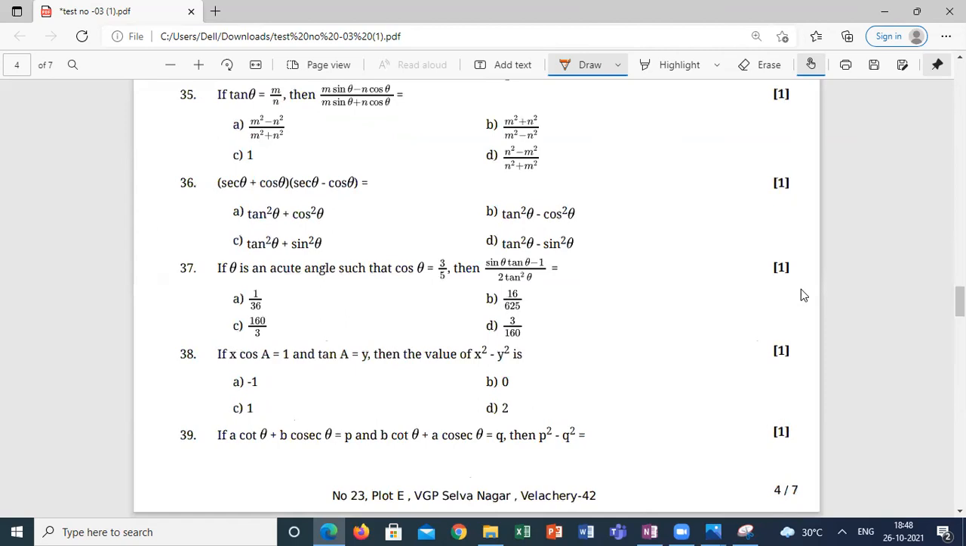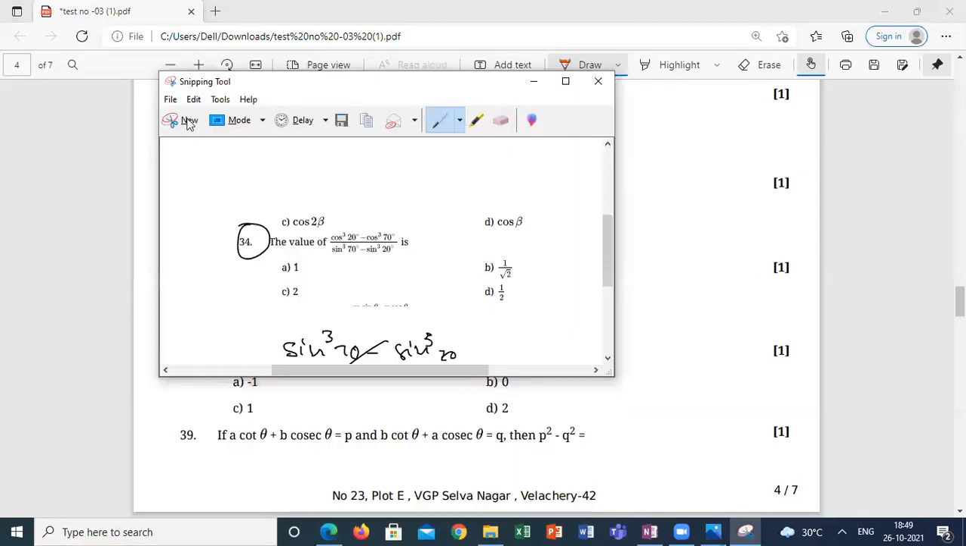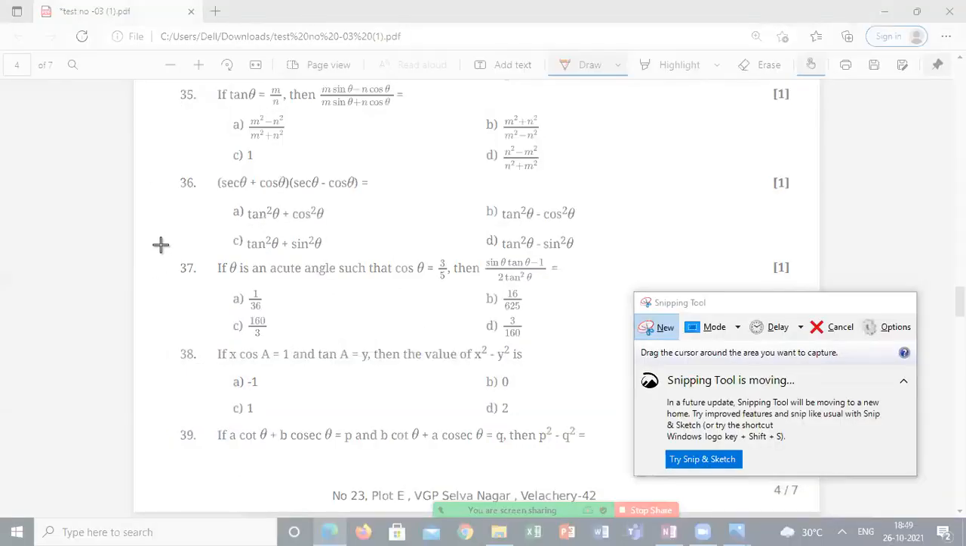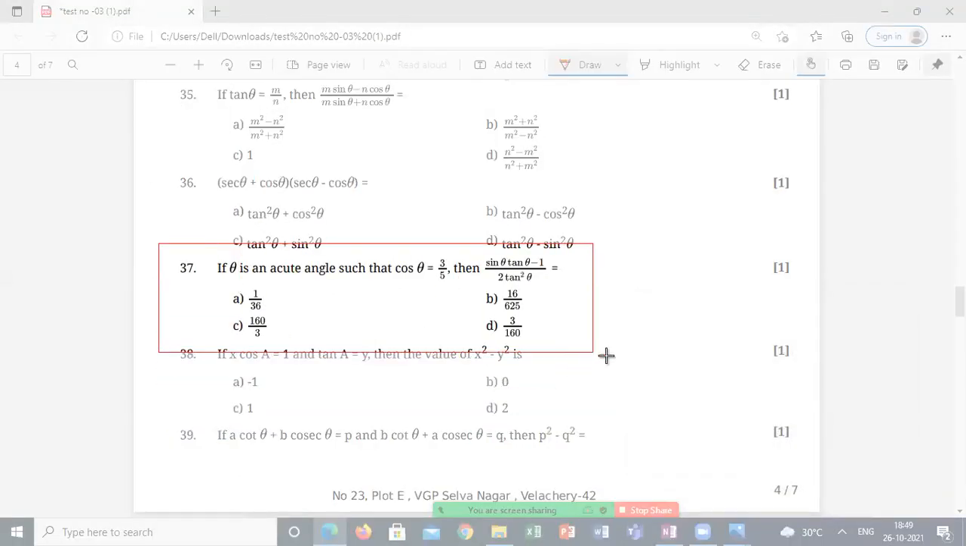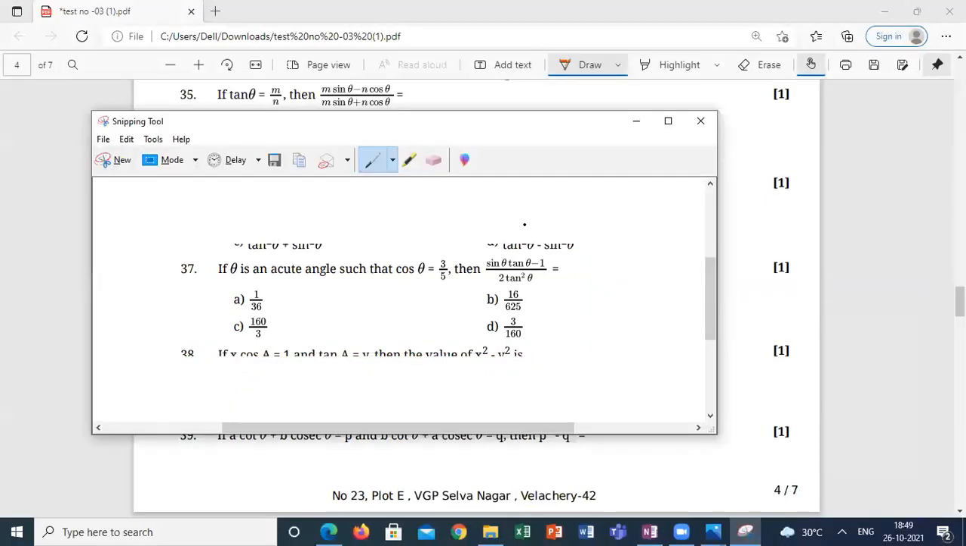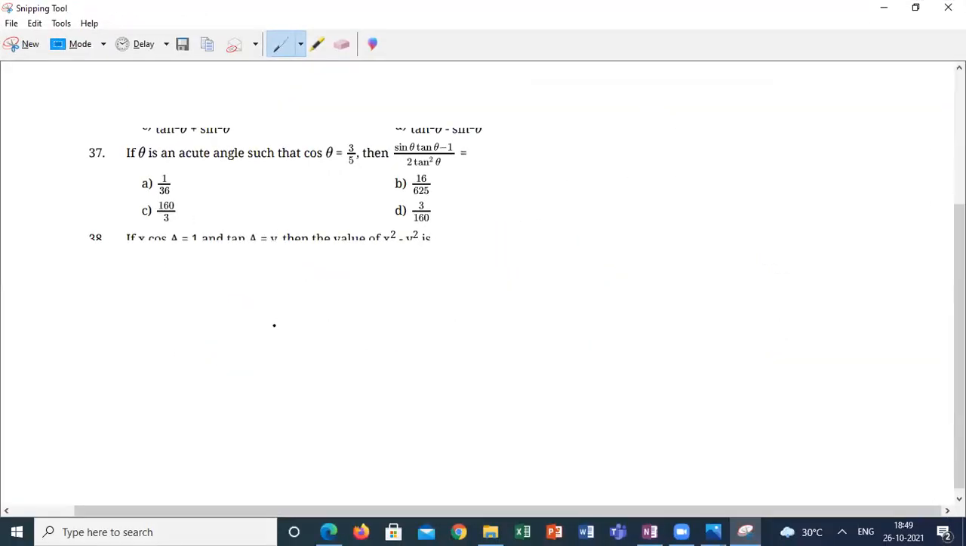37th one. Theta is an acute angle such that cos theta is given. They are asking sin theta into tan theta minus 1 by 2 tan square theta. We can do the triangle method, or straight away we can do it by any other method. I can do the triangle method. Yes, I need sin theta.